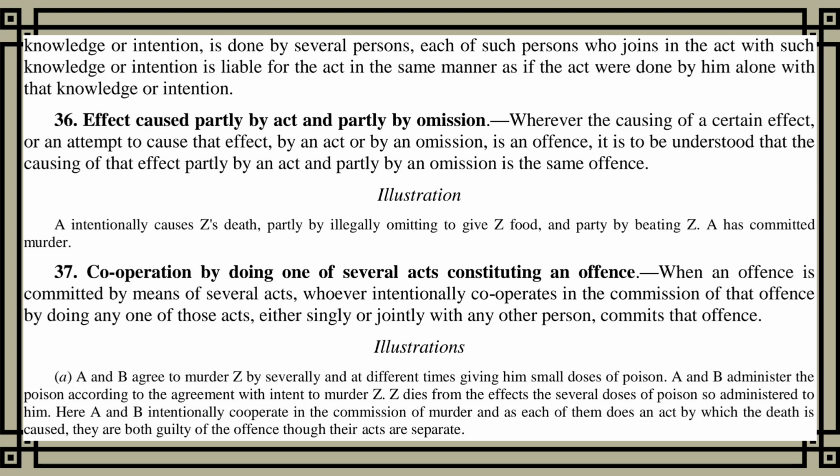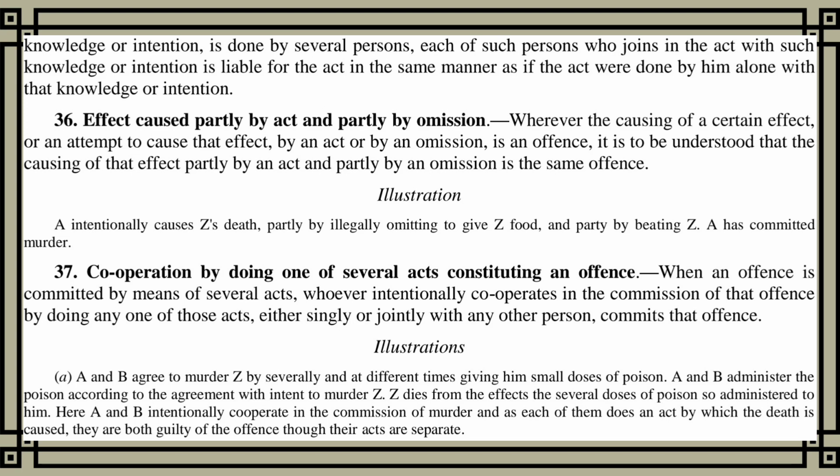Section 37. Cooperation by doing one of several acts constituting an offense. When an offense is committed by means of several acts, whoever intentionally cooperates in the commission of that offense by doing any one of those acts, either singly or jointly with any other person, commits that offense.